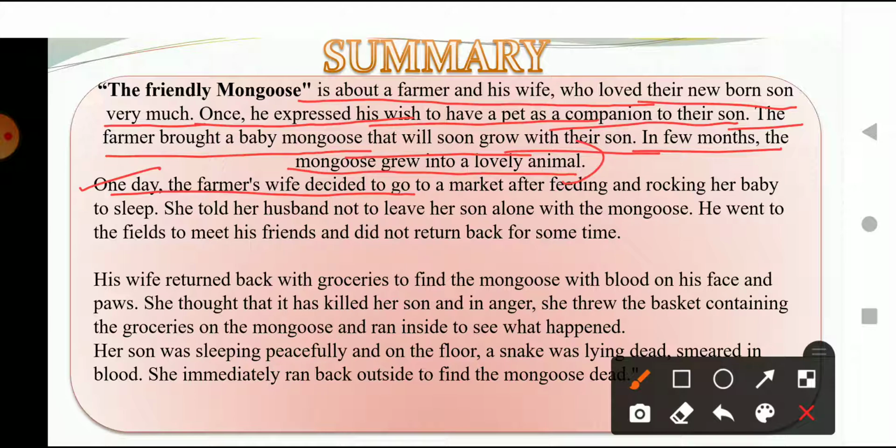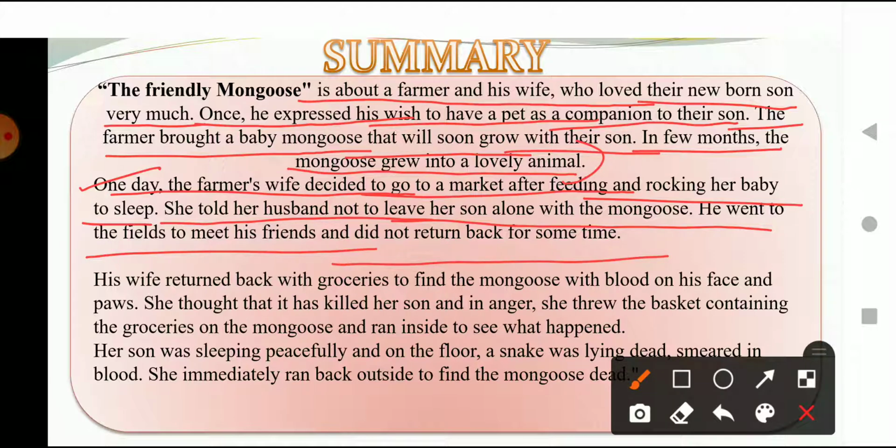After that, one day the farmer's wife decided to go to the market after feeding and rocking their baby to sleep. She told her husband not to leave her son alone with the mongoose. He went to the field and met his friends and did not return for some time. So one day the wife decided that she was going to go to the market to bring some groceries for the house.